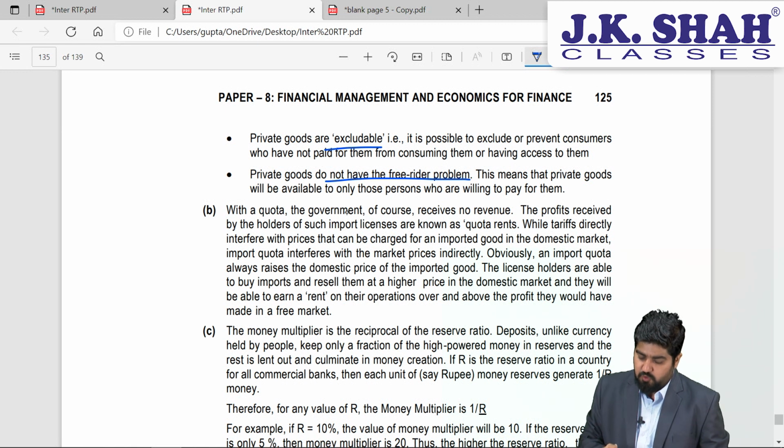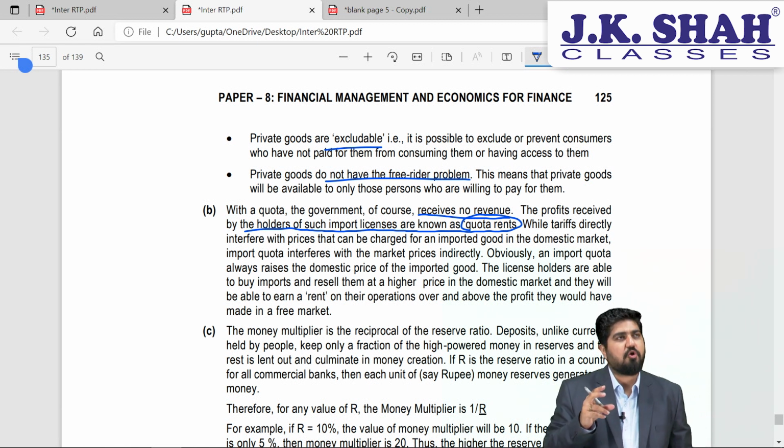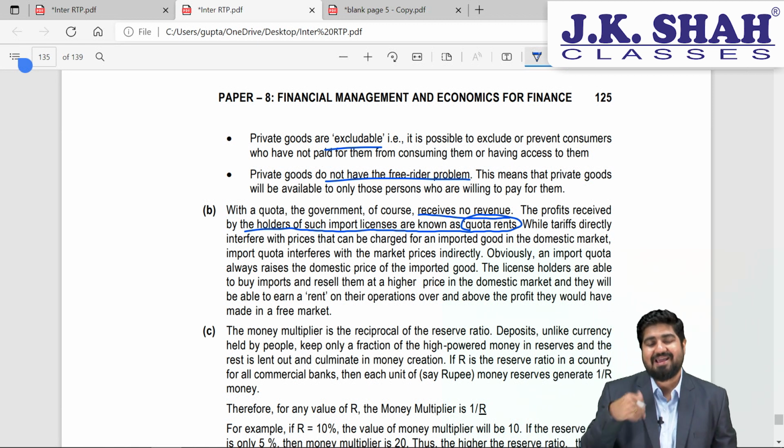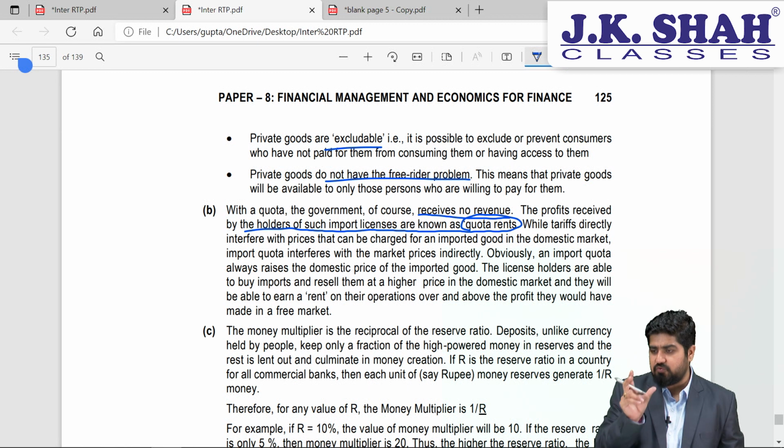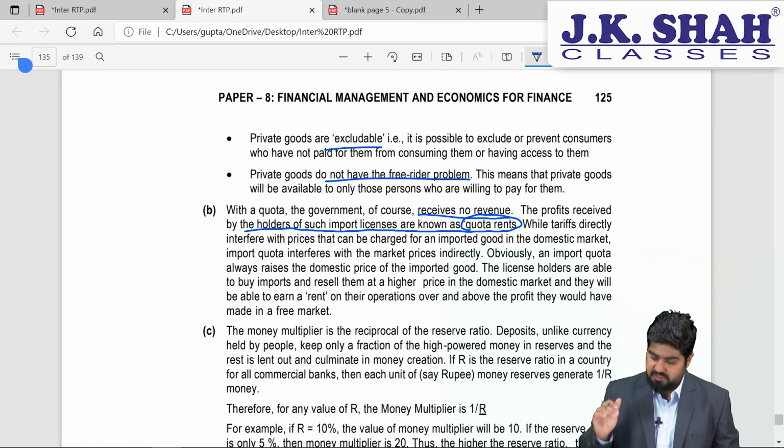Import quota. With a quota, the government of course receives no revenue. The profit received by the holders of such import licenses is known as quota rents. These quota rents are to be purchased from government. So they do not have any tax liability then. They have to import only up to the level of permission that they have been given by the government.